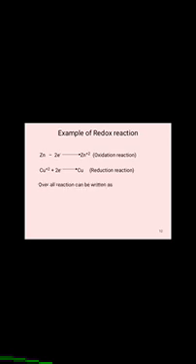The overall reaction can be written as zinc plus copper plus 2 gives zinc plus 2 plus copper. Then it is a redox reaction. Here zinc to zinc plus 2 is oxidation, and copper plus 2 to copper is a reduction reaction.